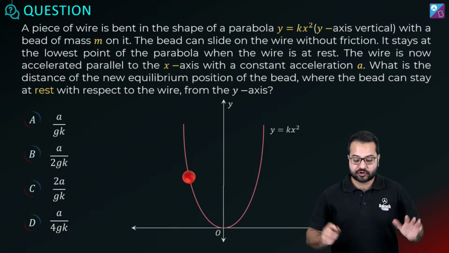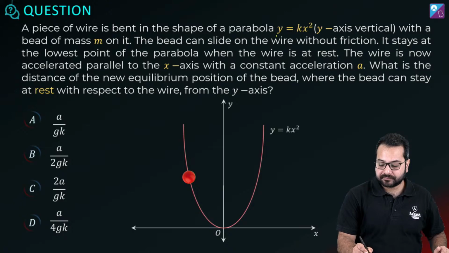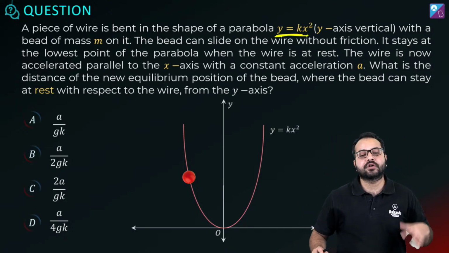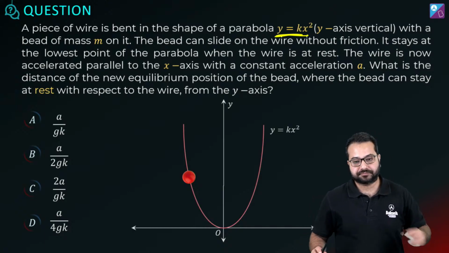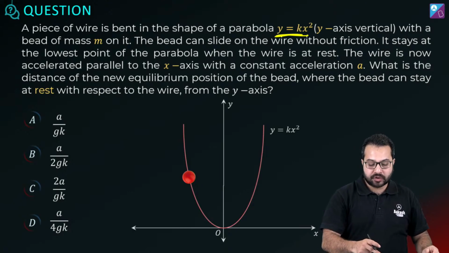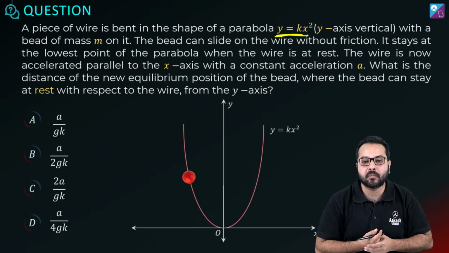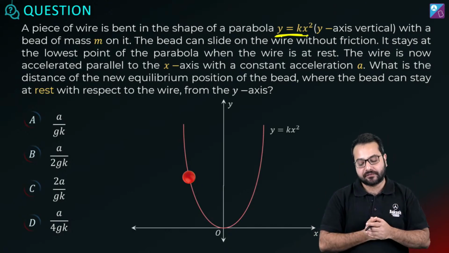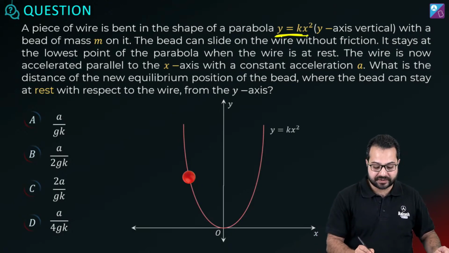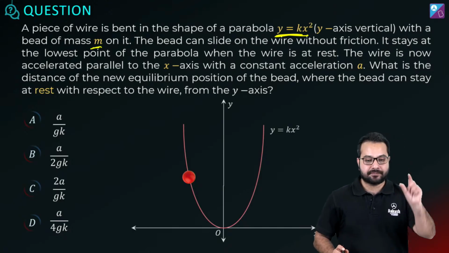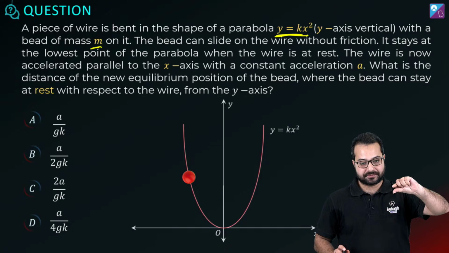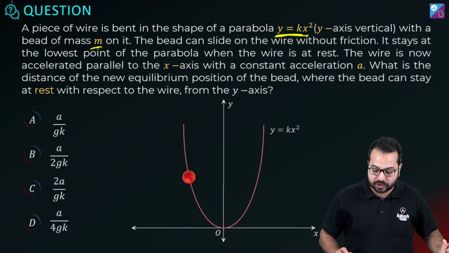So we have a wire. It's a frictionless wire, and y is equal to kx squared. So this wire is bent into the form of a parabola. Y is equal to kx squared. Now there is a bead which has a mass m. So obviously you can see that the bead can slide through the wire.